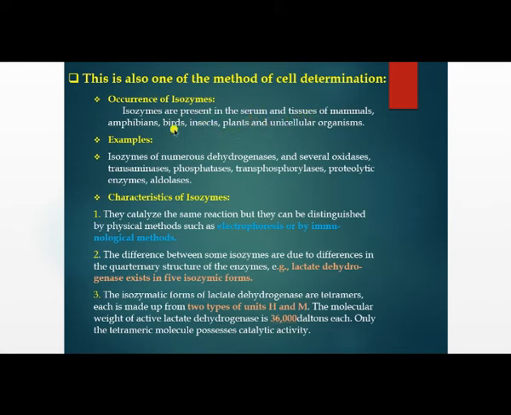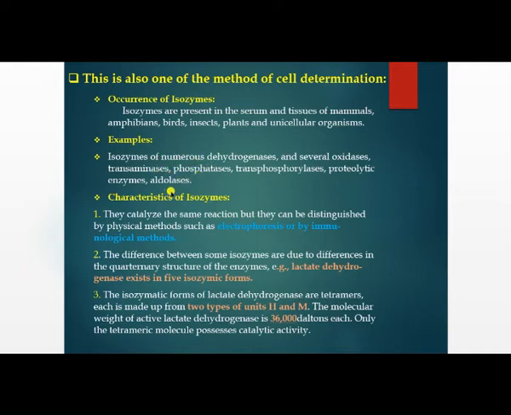Next, we'll see the examples of isoenzymes. Isoenzymes of numerous dehydrogenases, for example lactate dehydrogenase, which is an example of a dehydrogenase enzyme, and several oxidases. After that, transaminases, phosphatases, transphosphorylases, proteolytic enzymes, and aldolases. These are the different examples of isoenzymes.